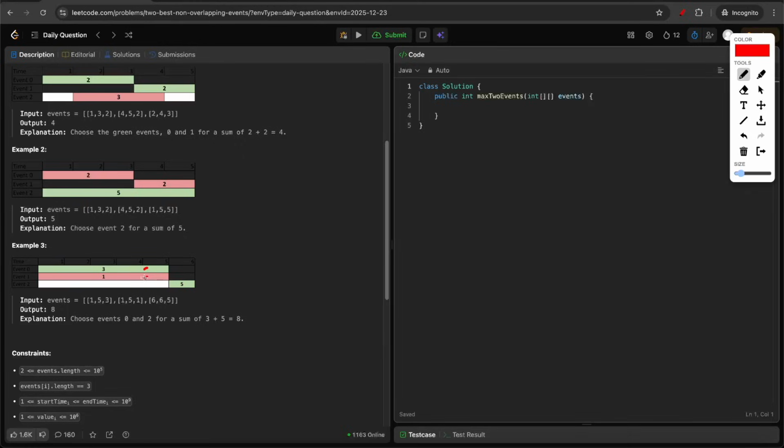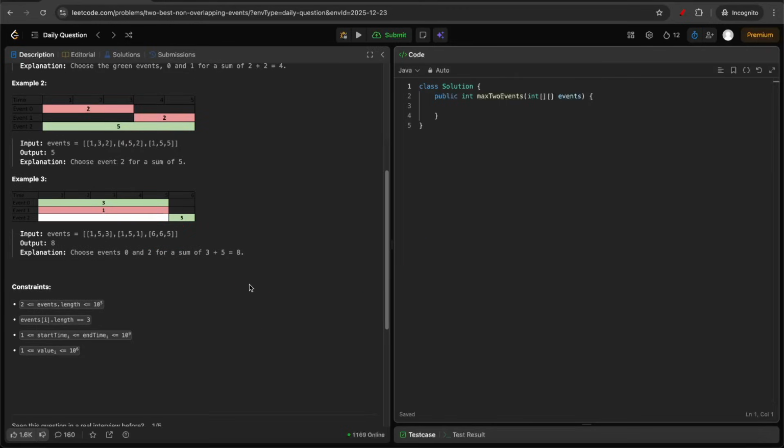These both are overlapping, so you can attend only one of them. So you can choose to attend this 3. And after that, if you choose to attend this 3, you can attend this 5 because start time and end time are not overlapping. Okay, in the diagram, it might look like these both are overlapping, but if you see the events, this event is running from 1 to 5. And then this event is running from 6 to 6. So here the start time of this event and end time of this event is not equal. So you can attend both of these events and the maximum value you can get is 8.